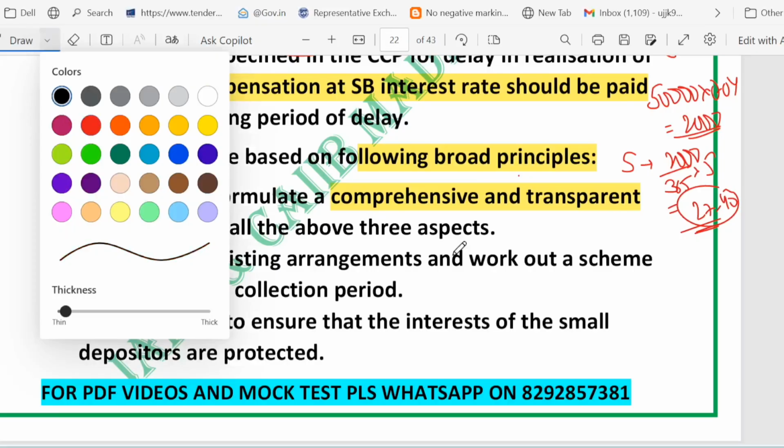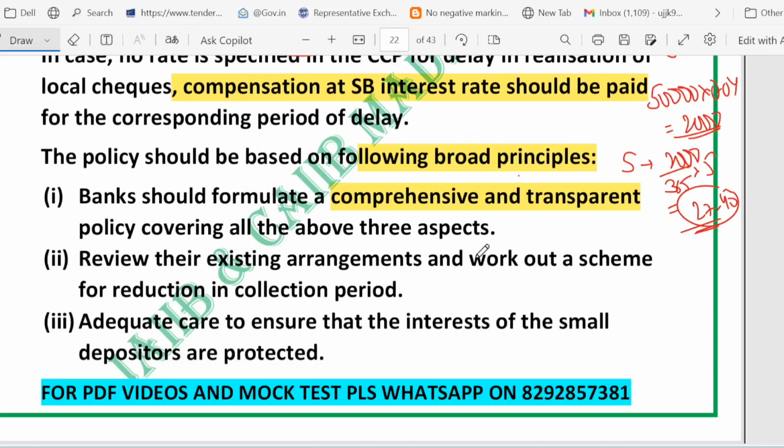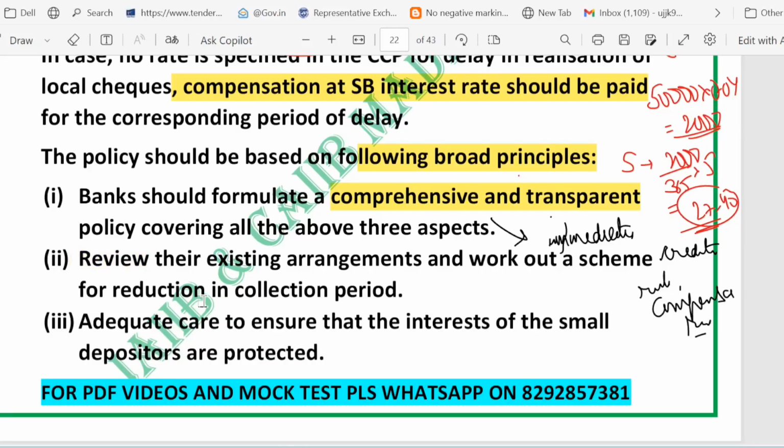It must explain the immediate credit rule, collection time frame and compensation rule so that customers know what to expect. Second thing is to review and shorten collection time. Review the collection time and reduction in the collection period, which means banks should look at their processes and work to reduce how long check collection takes.